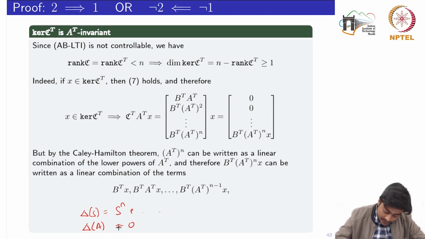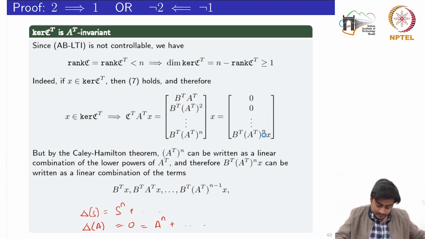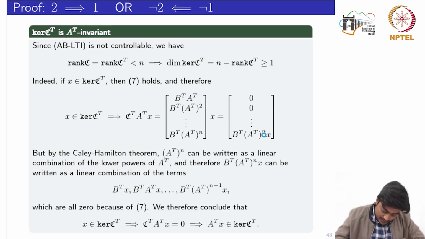Right? Why? Because it is equal to 0. So it would contain A to the power n plus the lower order terms. Now if it is equal to 0, I can write A to the power n as the linear combination of the lower order terms. So using this argument, and since we know that all these lower elements are already 0, this term would definitely be equal to 0, right? So this is what it says.